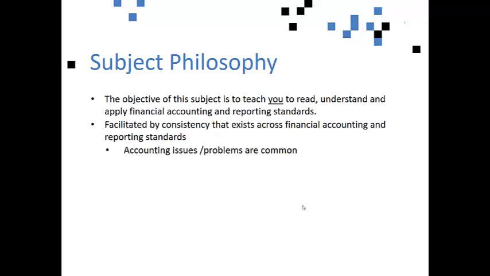And you'll see that we utilize this in terms of packaging the accounting standards and presenting them. Because one thing that will appear quite early is that the accounting issues, problems, are common across different accounting standards, and the solutions are shared as well. And you'll see that there's enormous similarities across accounting standards such as accounting for inventories, accounting for property, plant, and equipment, accounting for intangible assets. And if we can use that, it's going to make it much easier for us to understand how accounting standards are constructed and what they're likely to tell us to do.